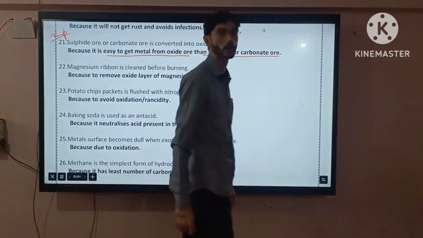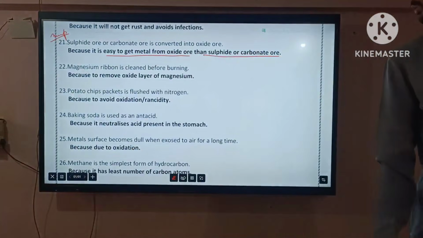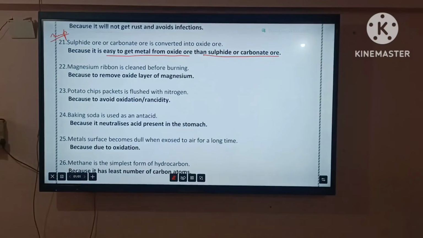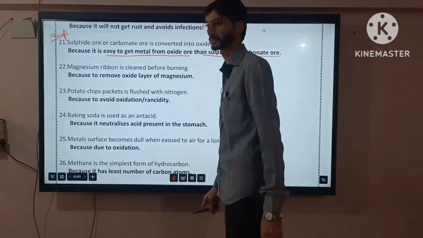Sulfide ore or carbonate ore are converted into oxide ore, because it is easy to get metal from oxide ore than from sulfide or carbonate ore. Now let's move on to the next.